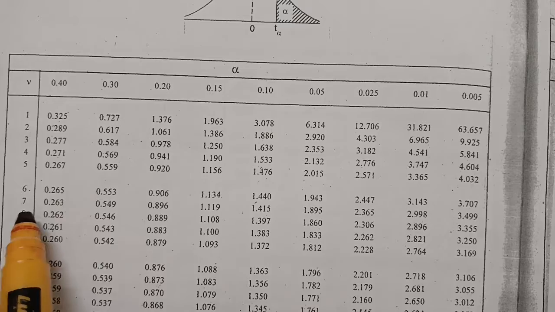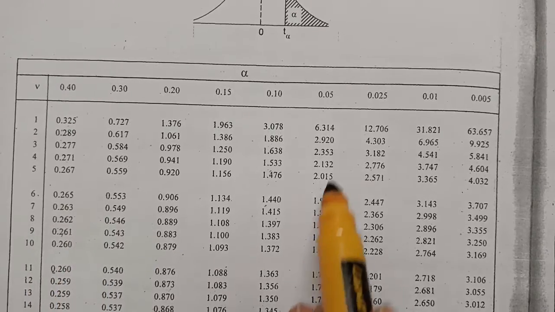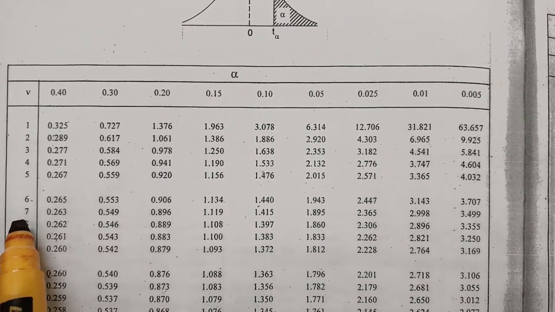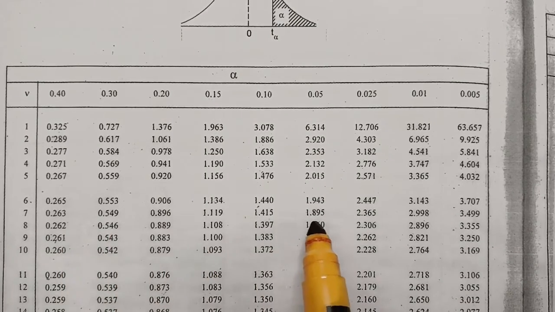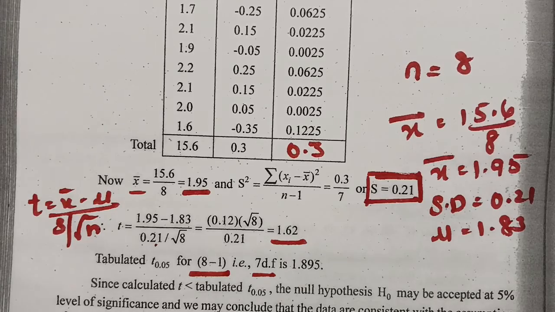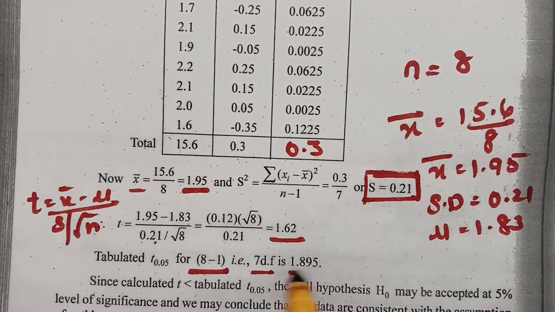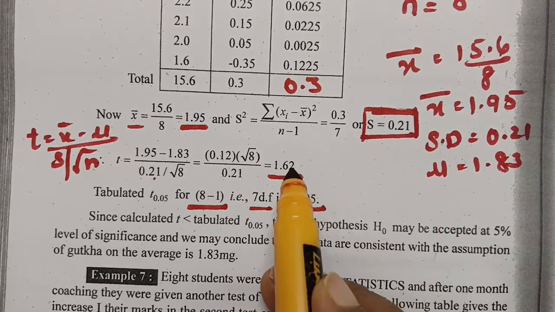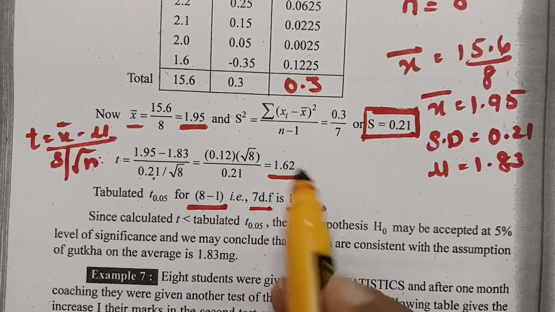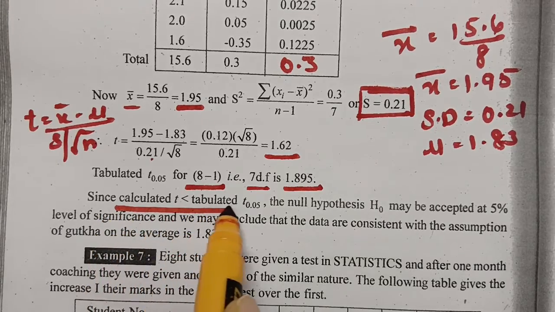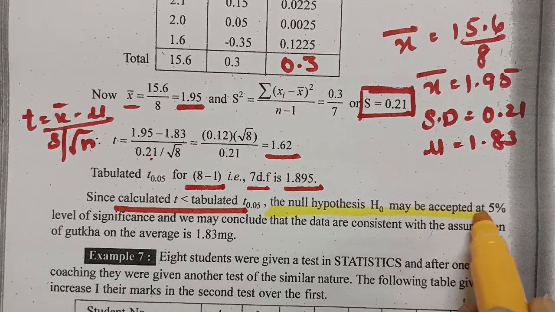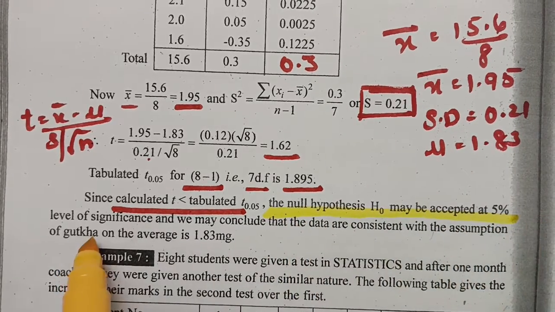I'll show you. At 0.05 level of significance for 7 degrees of freedom, the value is 1.895. So this is the tabular value, and this is the calculated value. When you compare the calculated value and the tabular value, clearly the calculated value is less than the tabular value, and therefore we have to accept the null hypothesis. The null hypothesis may be accepted at 5% level of significance.